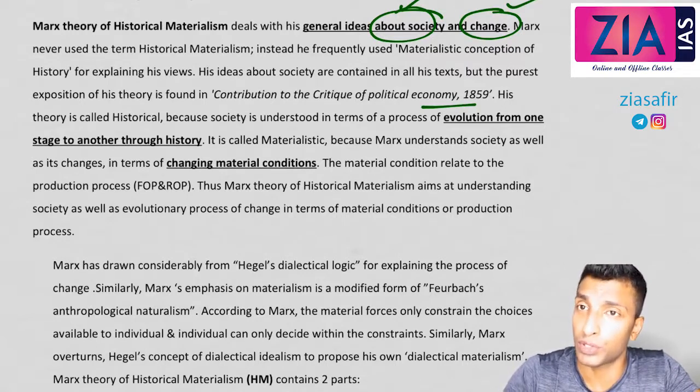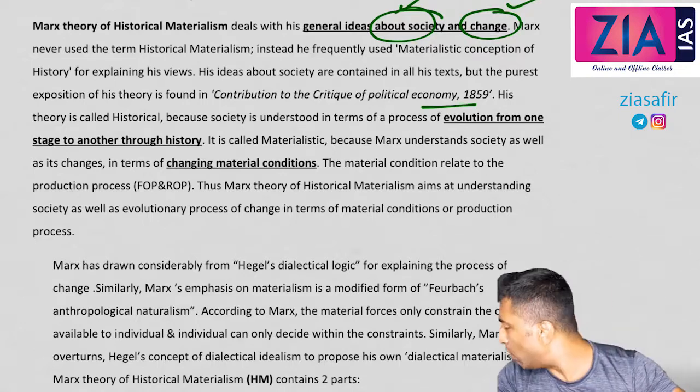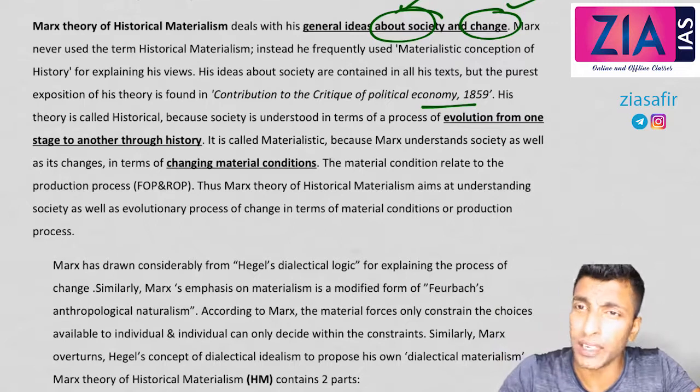For example, when we talk about suicide, it is Suicide. When we talk about division of labor, it is Division of Labor. When we talk about religion, it is The Elementary Forms of Religious Life. Some small changes there. Apart from that, it will be very easy for you to remember the book names, okay?